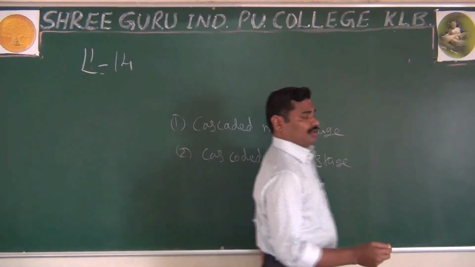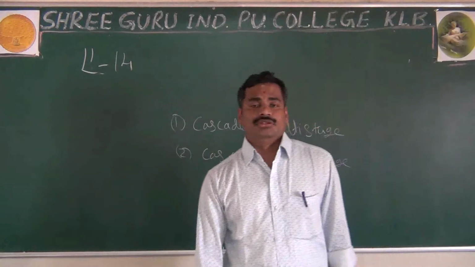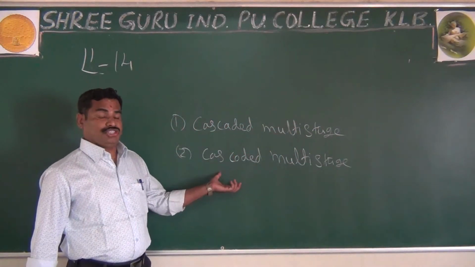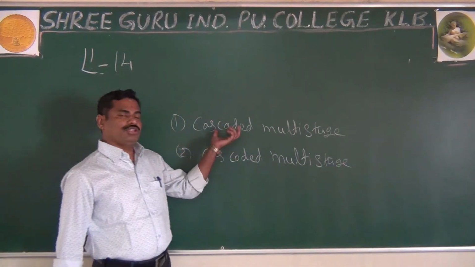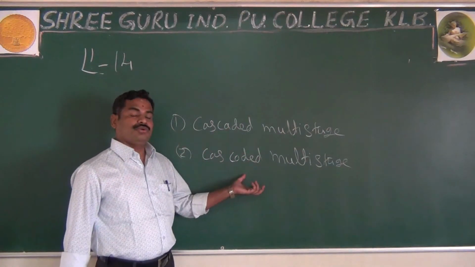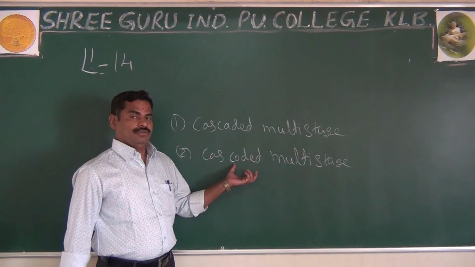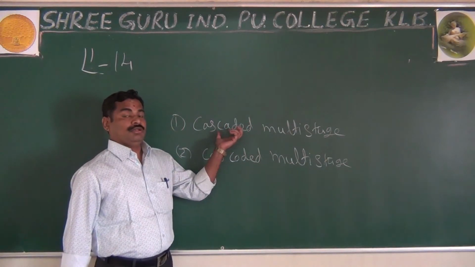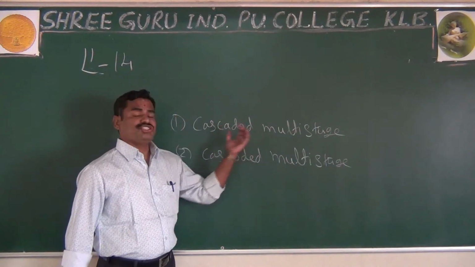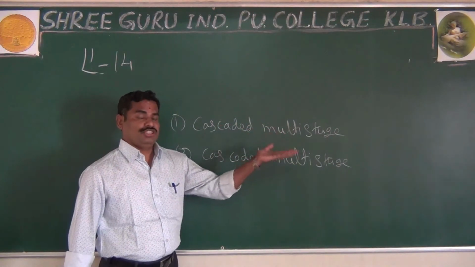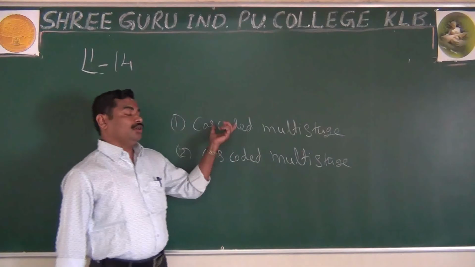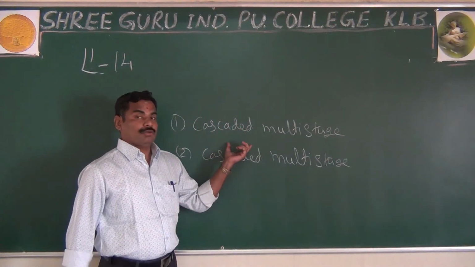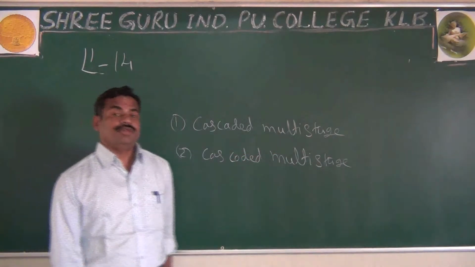As I said already, what is the difference between them? No doubt here also you are using more than 1 stage, and here also more than 1 stage of amplifiers. The important thing in the cascaded multi-stage amplifier is that, whether you use 2 stages or 3 stages, all the transistor amplifier stages are in the same configuration.